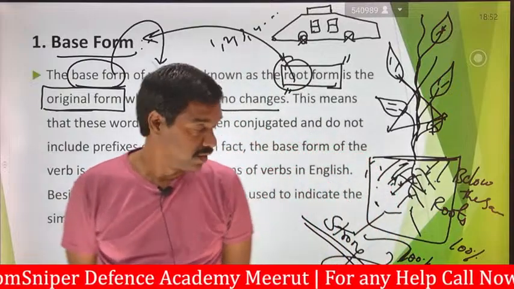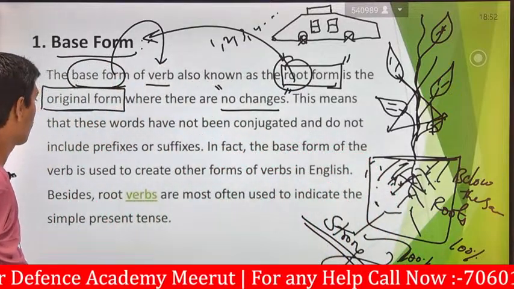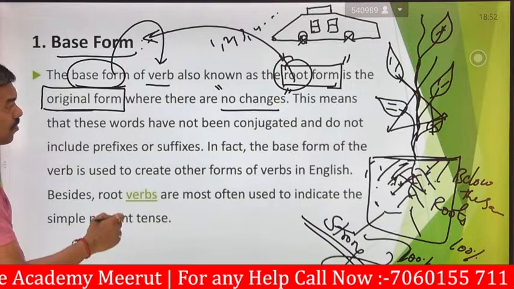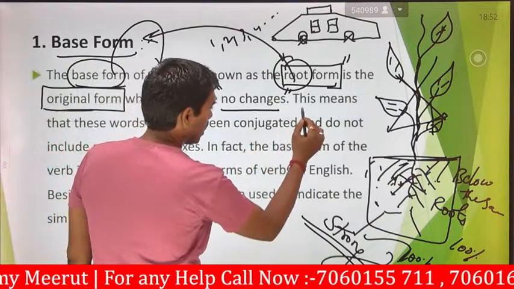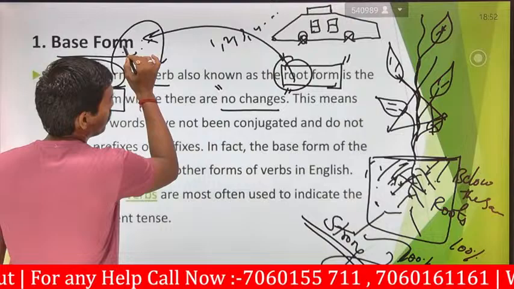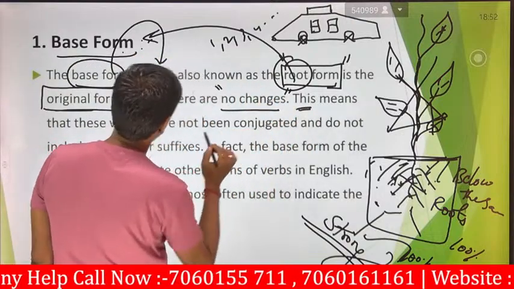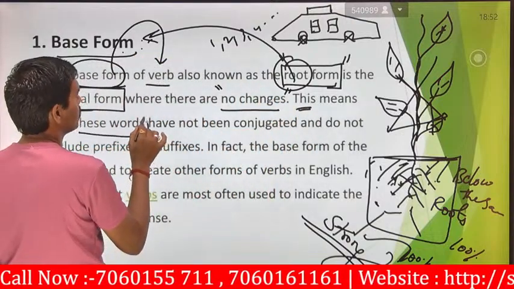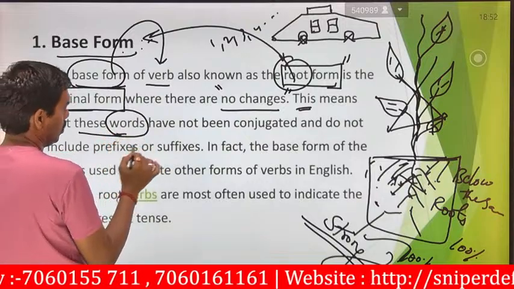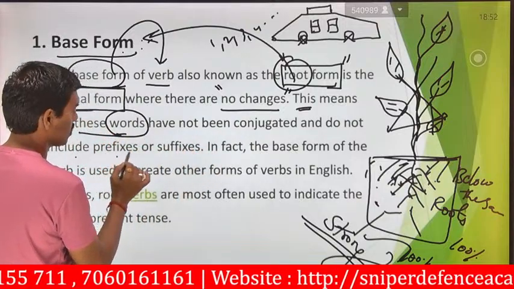Next they are saying that these words have not been conjugated. If it is a base form, then these words, you know what are words? Each and everything represents terms of words. All are words.